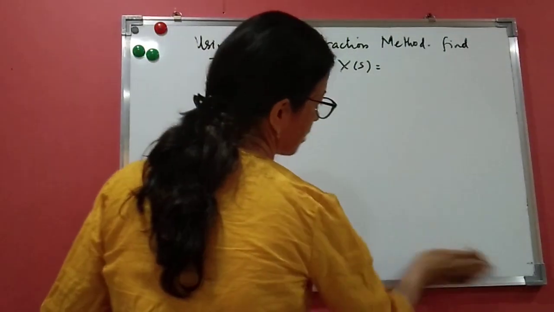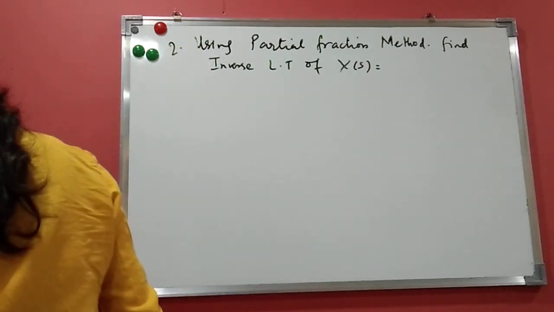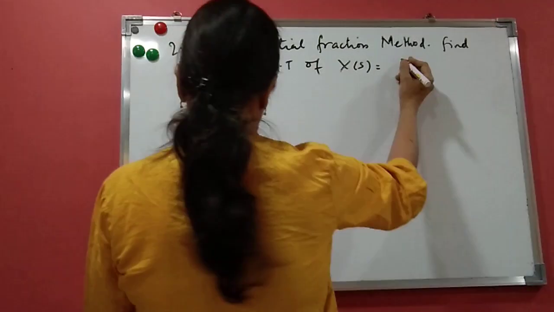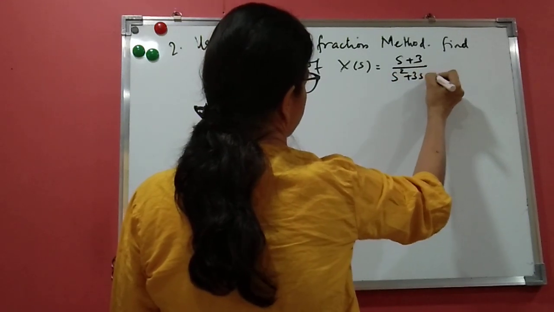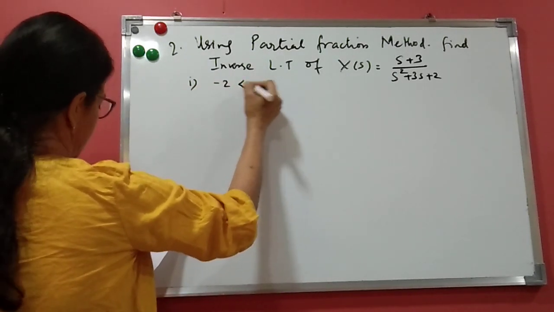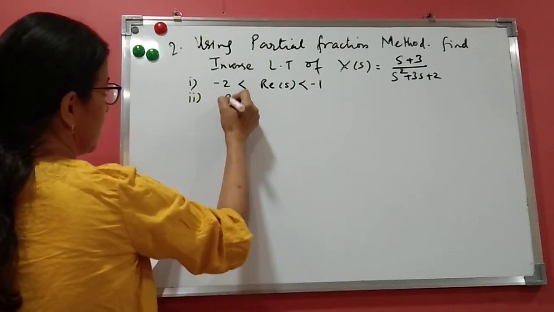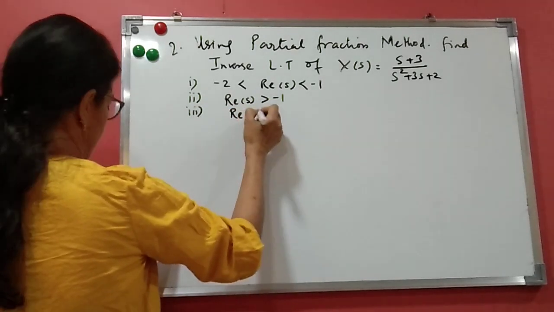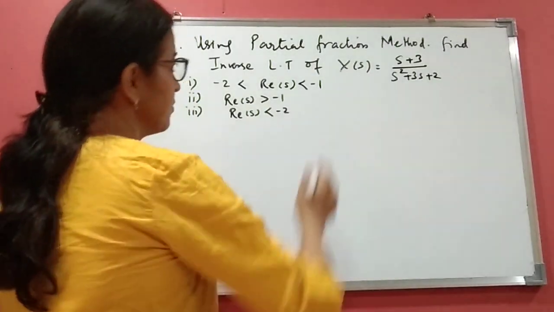Now in this question I will be giving you the ROC. Question number 2. Using partial fraction method, find the inverse Laplace transform of X(s) = (s + 3) / (s² + 3s + 2) for the given ROC: first, −2 < real s < −1; second, real s > −1; third, real s < −2. So these are the given conditions. Okay, so let us start with the first.